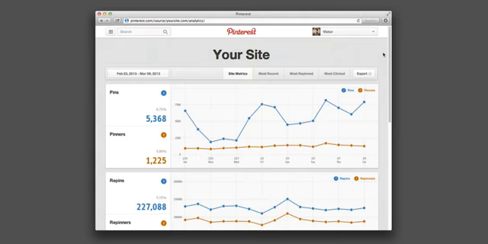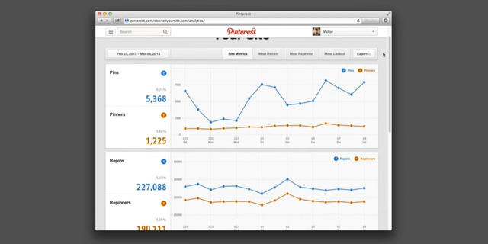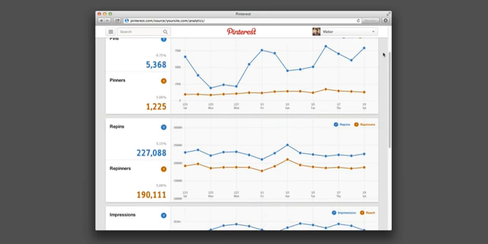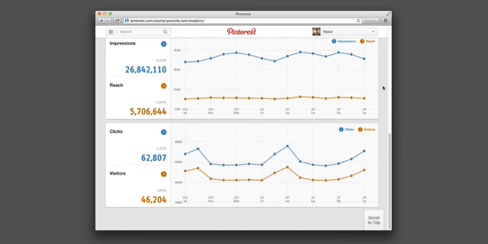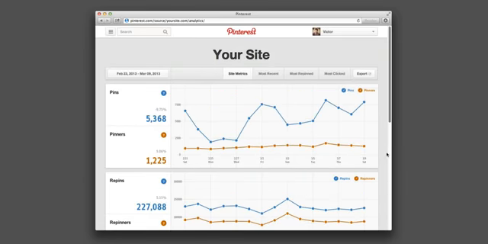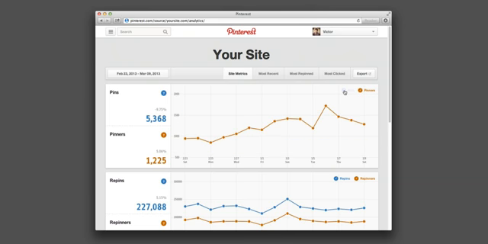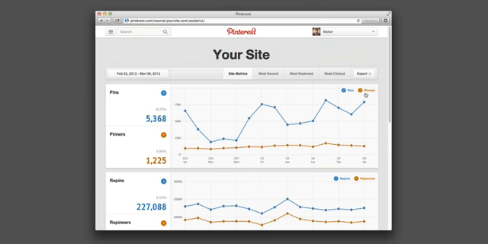When you click on Analytics, you'll be taken to the Site Metrics page that is made up of 4 graphs that measure pins, repins, impressions, and clicks. Each graph has a measure of actions in blue and a number of people who did those actions in orange. You can hide one of the lines by clicking on the check mark in the top right corner of each